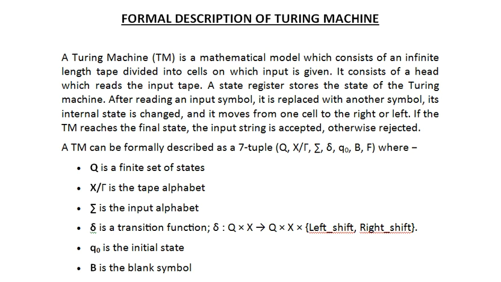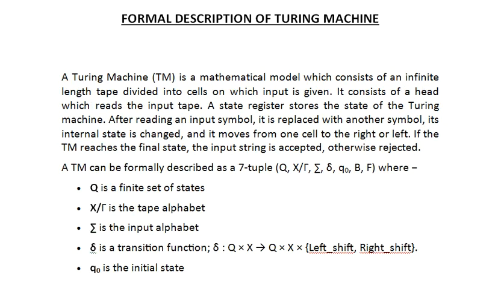As simple as that. If you are noting down these points, a Turing machine halts when it has no available moves.